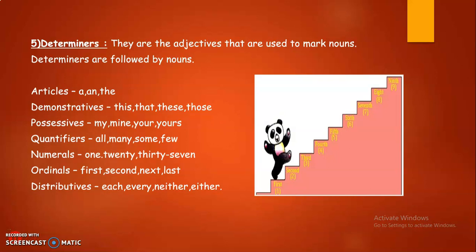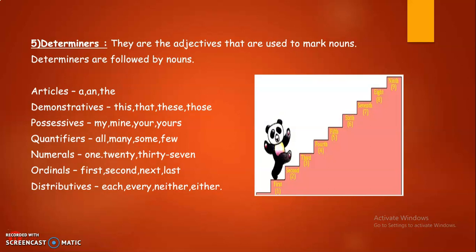Next, determiners. They are adjectives that are used to mark nouns and they are usually followed by nouns. They are articles, demonstratives we have discussed just now, possessives: mine, your, yours. Possessive pronouns we have discussed in the previous video, wherein I mentioned possessive adjectives. If I say, this is my book, my is a possessive adjective, because it is telling about the noun, book. This is my book or this is my pen.